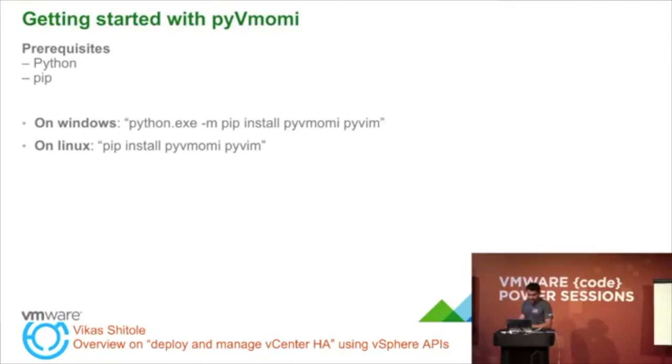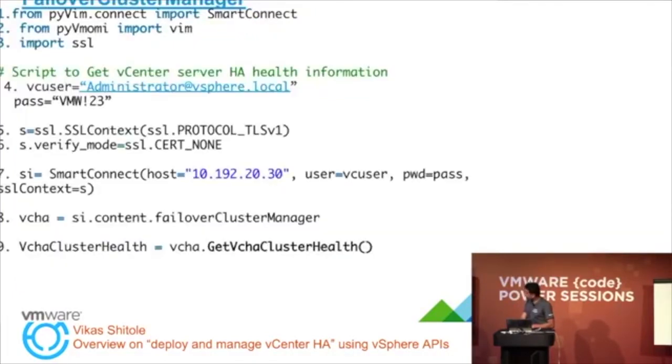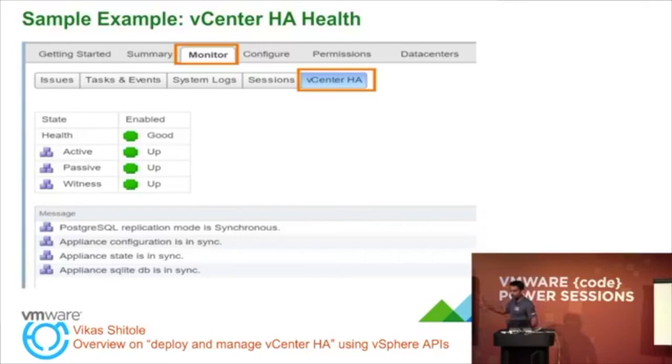Once the environment is set, now let's go ahead and talk about the example. So this is the web client screenshot, which showcases the health of the vCenter HA from the web client. And the same thing we are now going to do using PyVMOMI with respect to vSphere APIs. Based on this, you can recognize that there are two managed objects, and one of the managed objects was responsible for managing and monitoring the vCenter HA. So based on that, you can go ahead and search for it and see what methods are available.